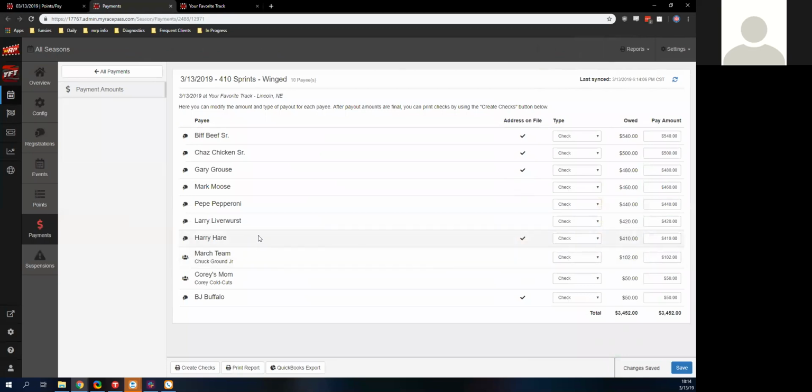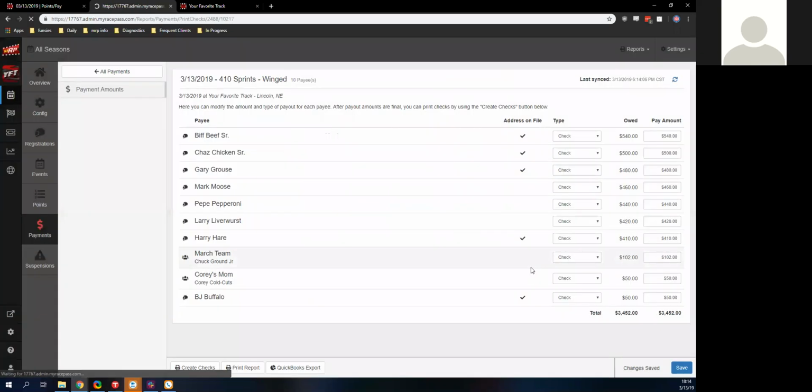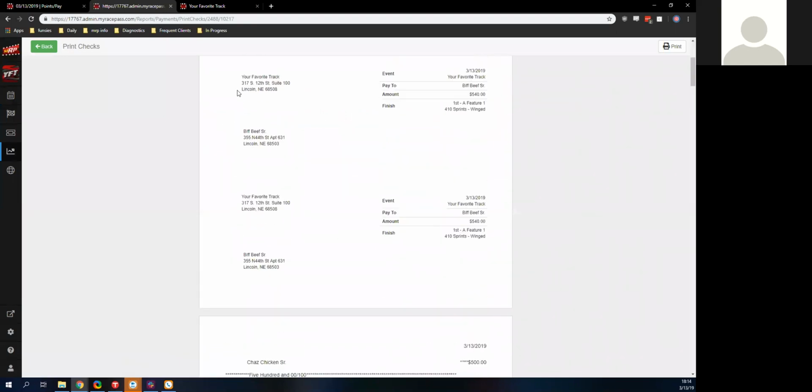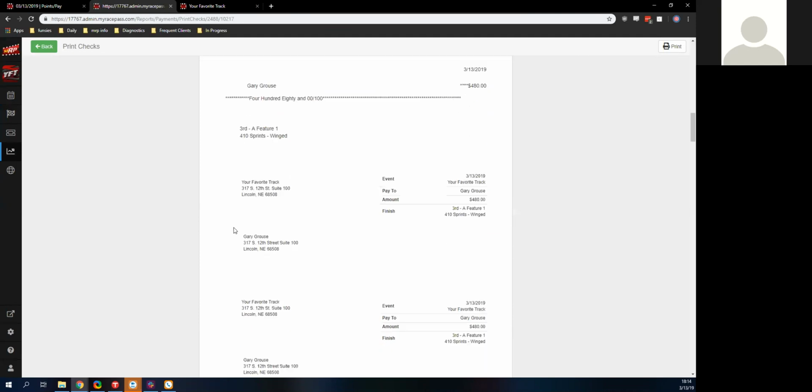We're also able to create payments down here. We can export this to the desktop version of QuickBooks. We can print a report right here. We're also able to create checks. So let's create the checks first. I always make up a check number. You'll have a real one. And you can see this right here. Some of these drivers actually do have hometowns and addresses, so I'd actually put those in on those checks.